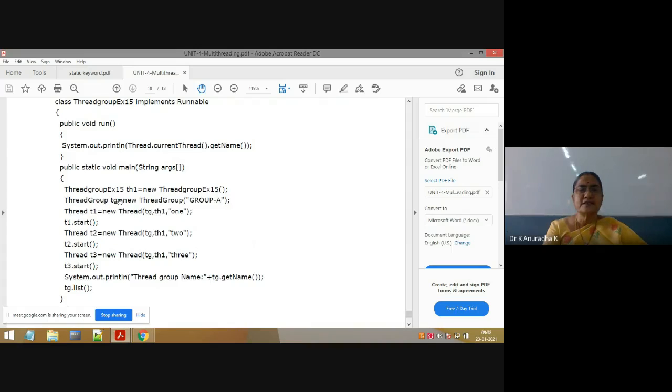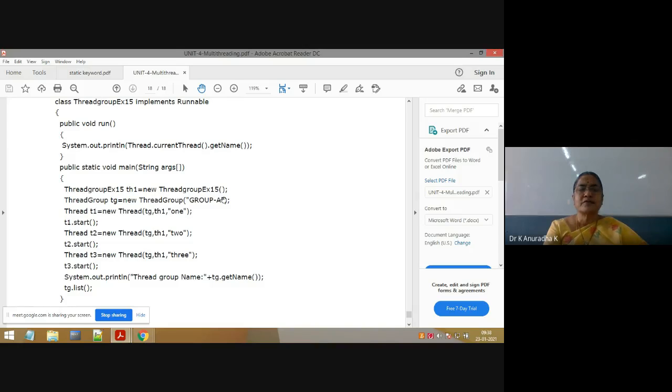ThreadGroup tg is equal to, tg means reference variable. ThreadGroup tg is equal to new ThreadGroup of group A. I am giving the first thread group name as group A. Like that we can create any number of thread groups. tg1 is equal to new ThreadGroup group A. Next, ThreadGroup tg2 is equal to new ThreadGroup of group B. Next, tg3 is equal to new ThreadGroup of group C. Like that I can create any number of thread groups with the names group A, group B, group C using the same syntax, that is using the first constructor of the ThreadGroup.